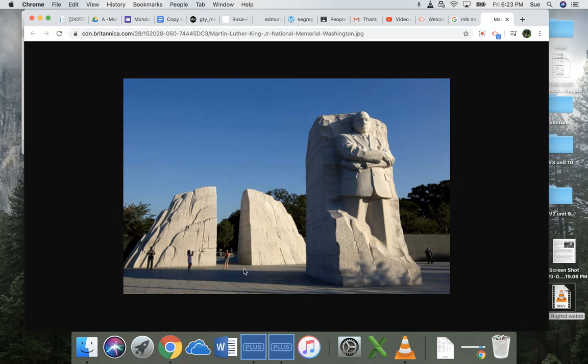It's a big, big, big, here's the people down here, right? See how little they are? Here's a big, big, big, big, what we call statue, which is stone. When someone's picture is made in stone, that's called a statue. And that's Martin Luther King Jr. And this is the monument or the place to remember Martin Luther King Jr.